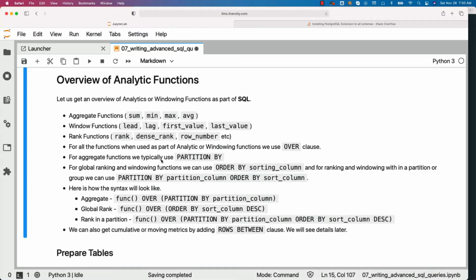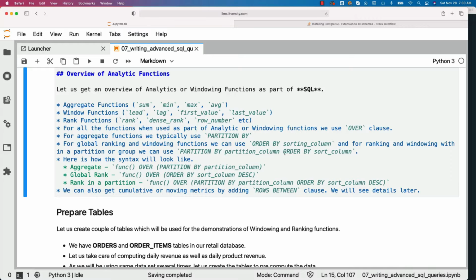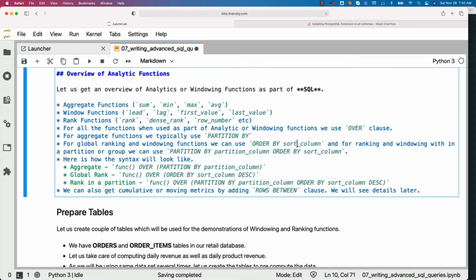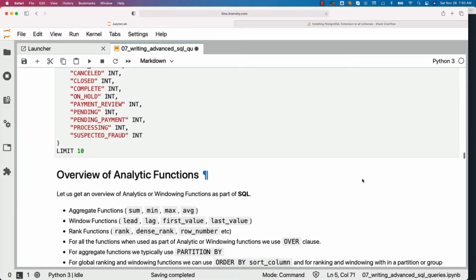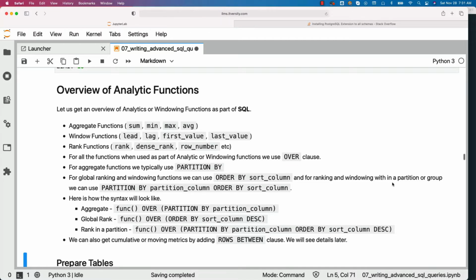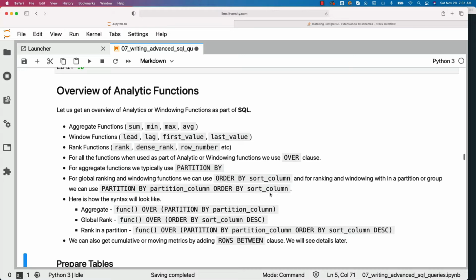For aggregate functions, we typically use partition by. For global ranking and windowing functions, we use order by sort column. Let me say it as a sort column rather than sorting column, just to be consistent with the other material. And for ranking and windowing within a partition or group, we can use partition by partition column, order by sort column. We'll use both partition by clause as well as order by clause.